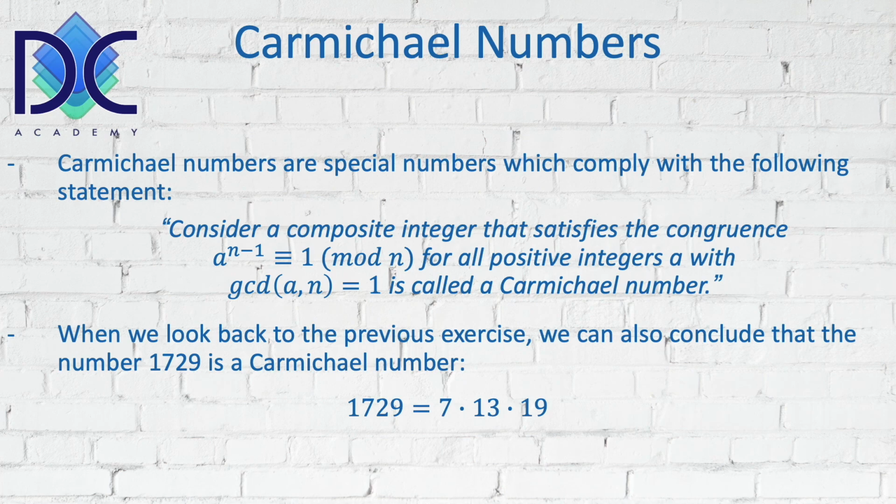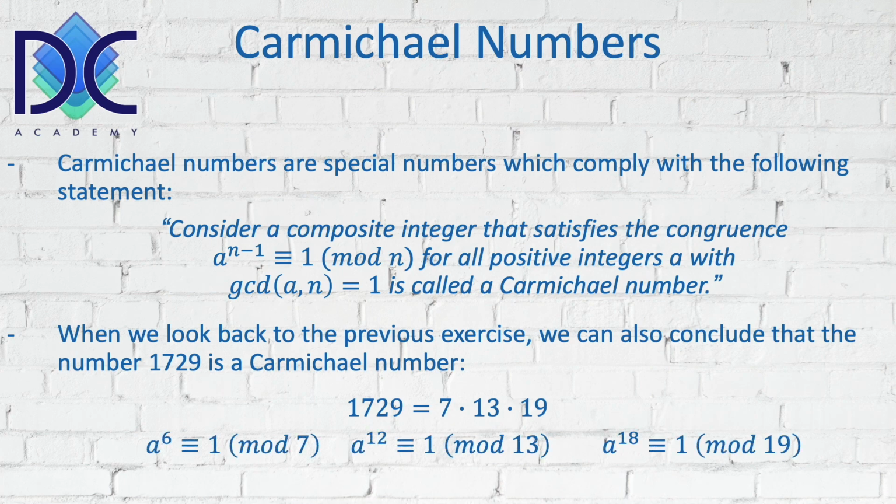Now, we see that 1729 is 7 times 13 times 19. We have the composite integer, and we look at the different prime numbers that we considered. So we could say that a to the power 6 is congruent with 1 modulus 7, a to the power 12 is congruent with 1 modulus 13, and a to the power 18 is congruent with 1 modulus 19.